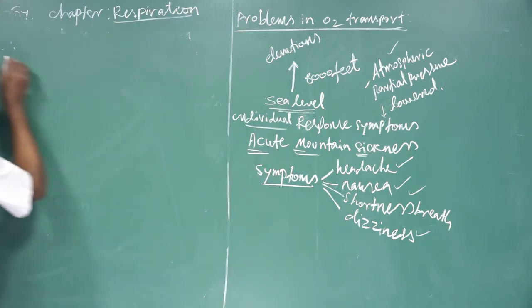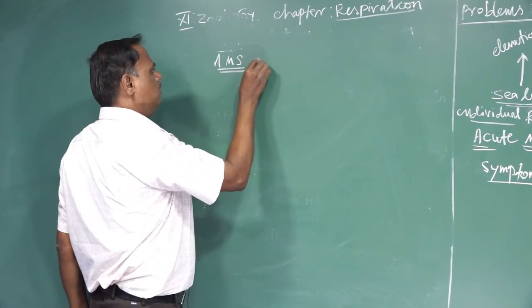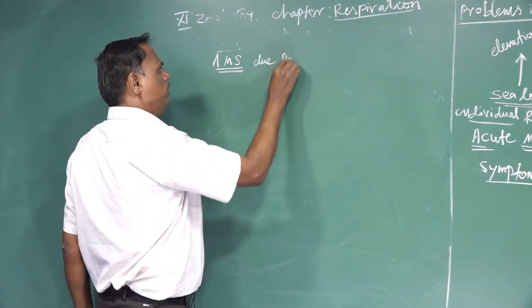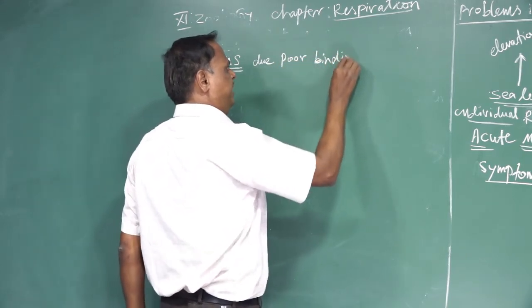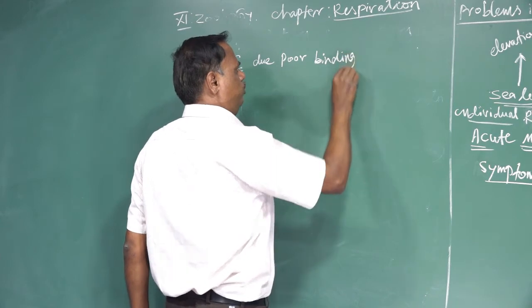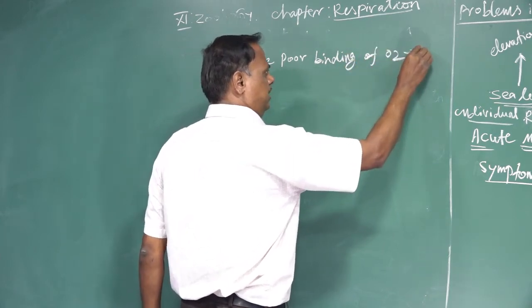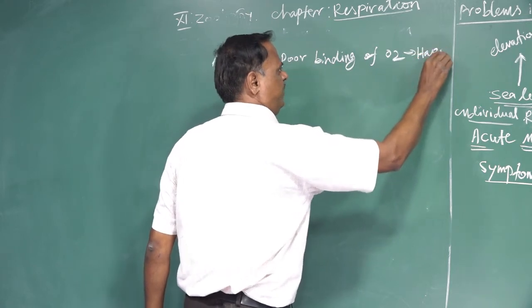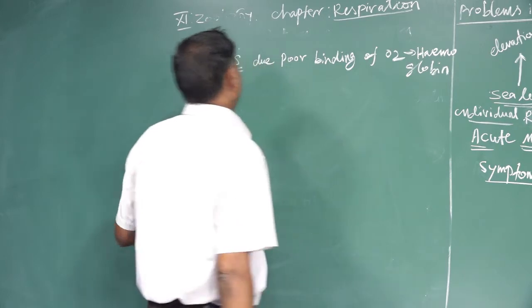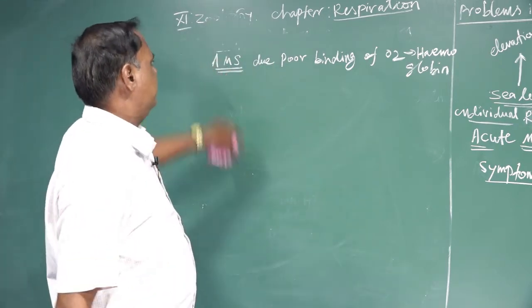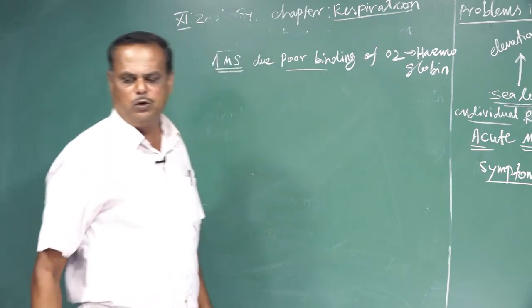Acute mountain sickness is caused by the poor binding of oxygen to the hemoglobin.